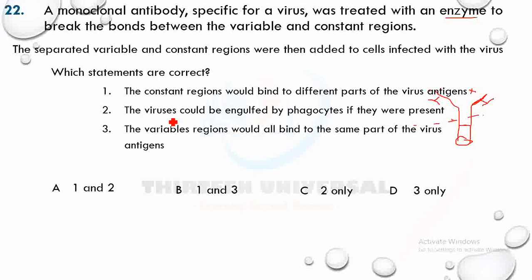The viruses could be engulfed by phagocytes if they were present. They could not be engulfed because the antibody is broken. The antibody helps to tag or mark out the viruses. Statement 3 says the variable regions would all bind to the same part of the virus. The constant regions would bind to different parts of the virus antigen. So what do you think is the answer? This is the only correct answer there.